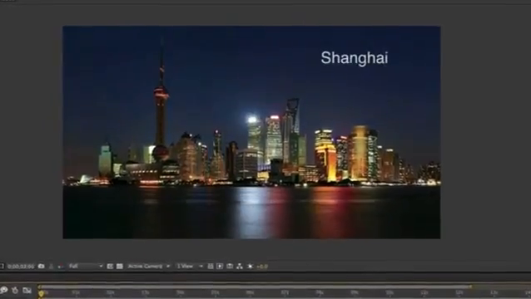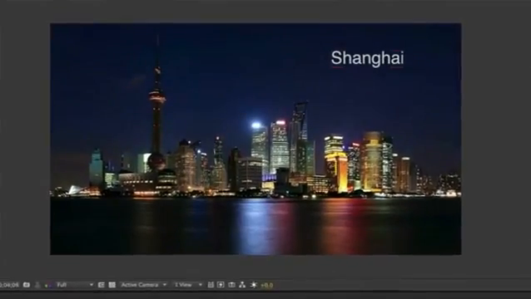And as it animates in, you'll notice its opacity increases. Keyframes give you the ability to animate objects inside of After Effects.